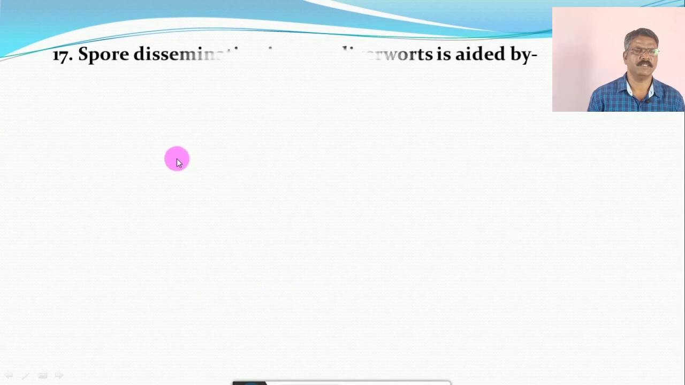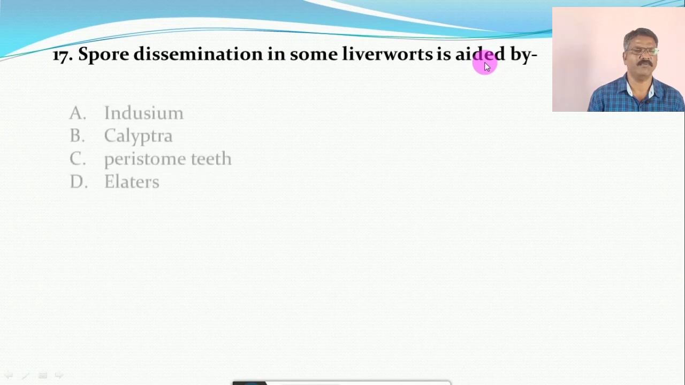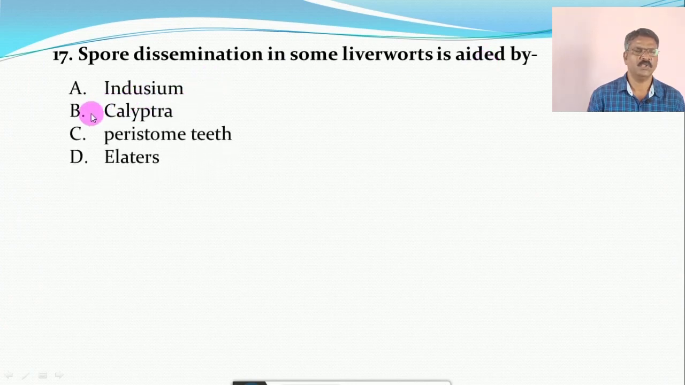Question number 17. The spore dissemination or dispersal in some liverworts is aided by, the options are A. Indusium, B. Calyptra, C. Peristome teeth, and D. Elaters. And the correct option is D, with the help of elaters. When the elaters become hygroscopic, they disperse the spores, especially in the liverworts, and therefore the correct answer is D, that is elaters.